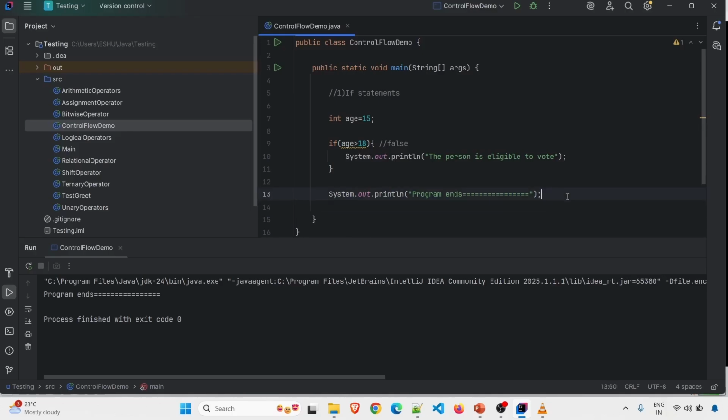So this if block may or may not execute. There is no guarantee that this if block will execute. If the condition is true, it will execute.